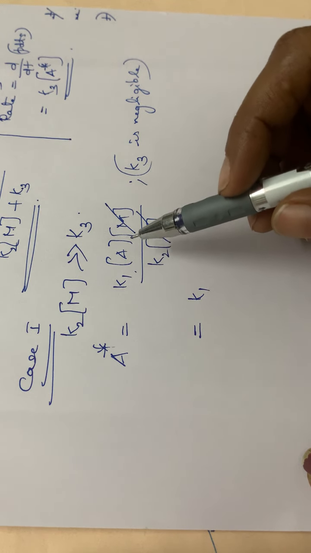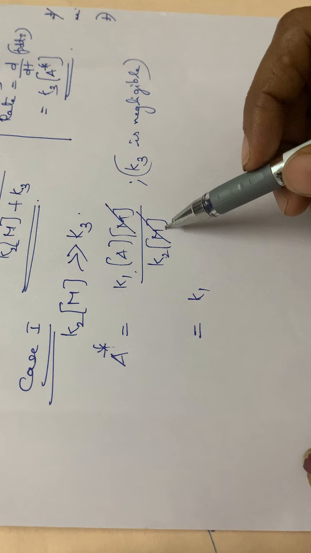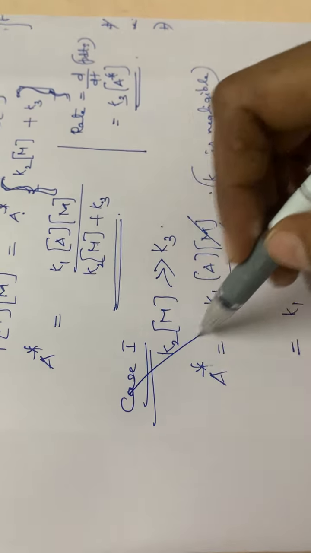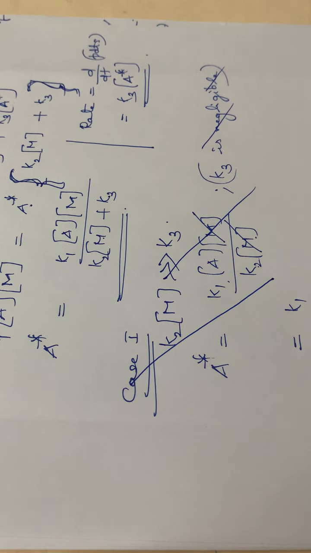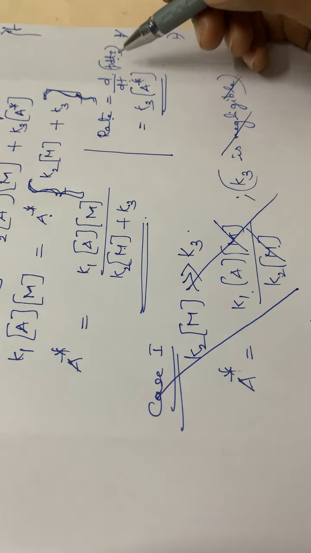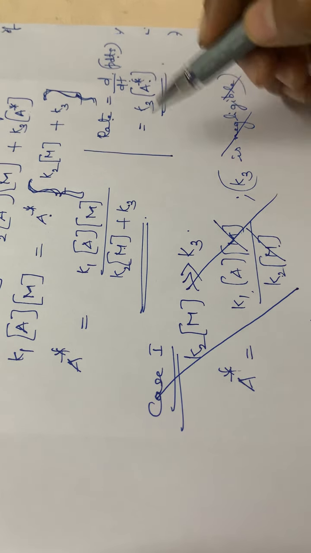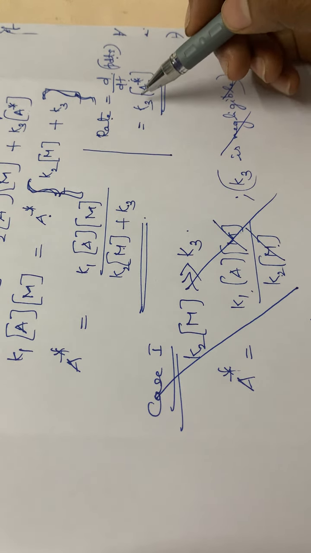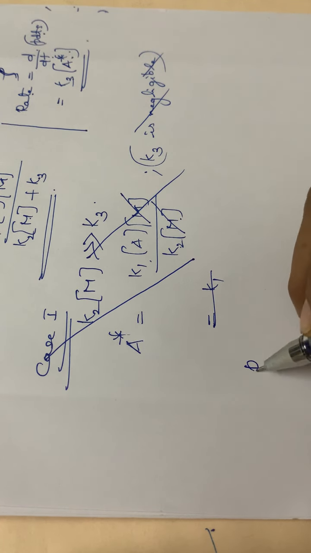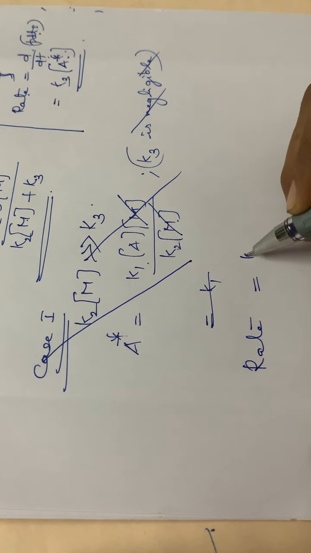K1 into A into M divided by K2M. Sorry, I missed one step. See here, we got this rate is equal to d by dt of products, isn't it? That is K3 into A star. I missed this step. So rate is equal to K3 into A star. Therefore we can write this equation as rate is equal to K3 into A star.